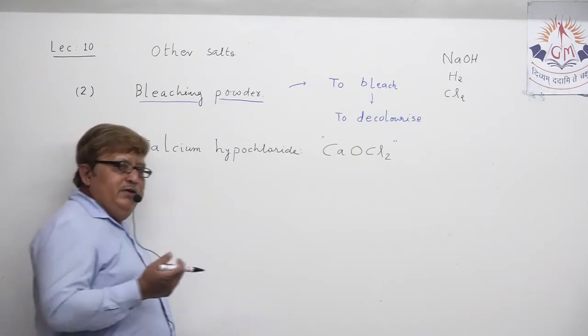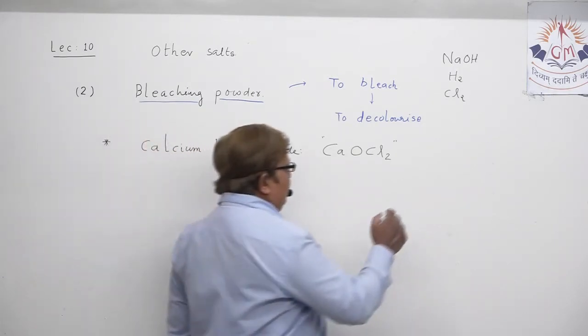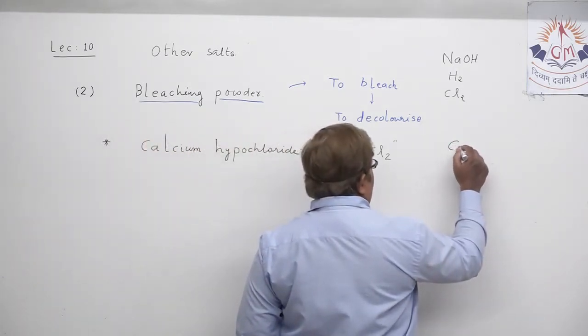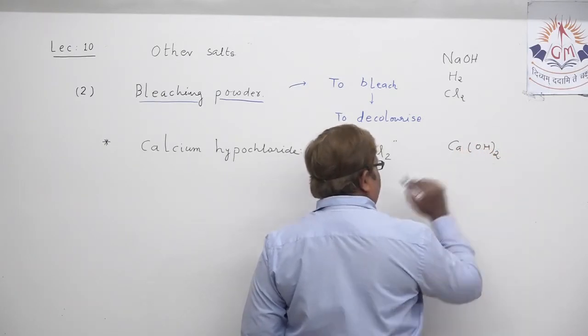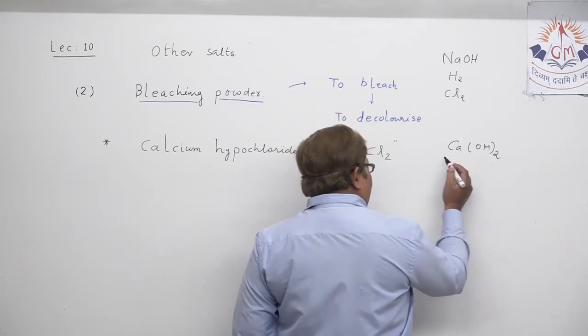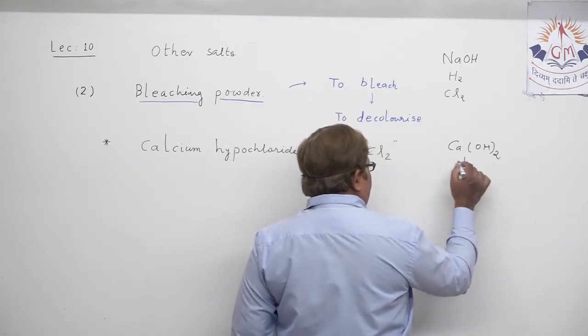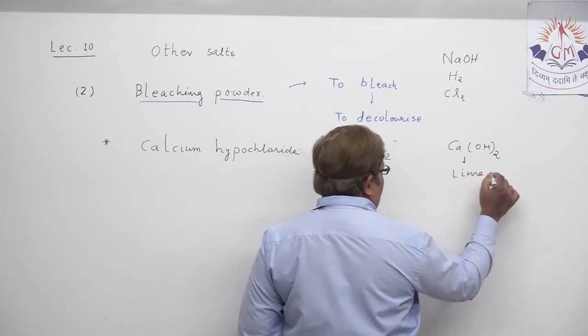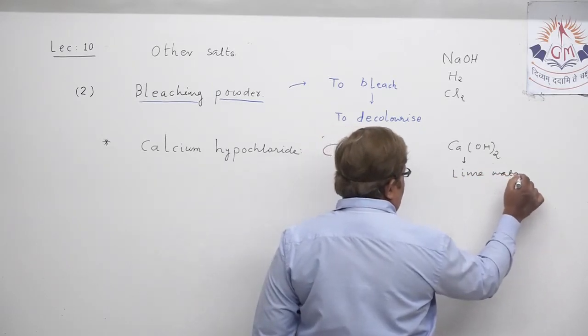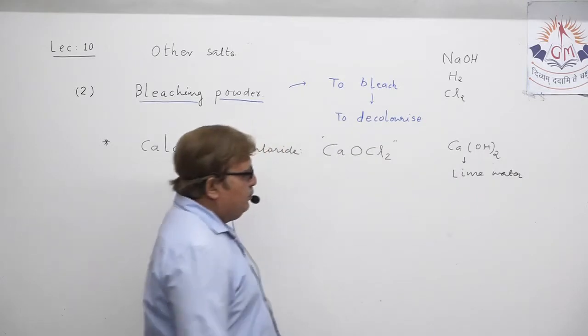If I mention one name, that is calcium hydroxide, you all know the formula, Ca(OH)2. You all know that calcium hydroxide is also known as lime, or we sometimes say lime water also.